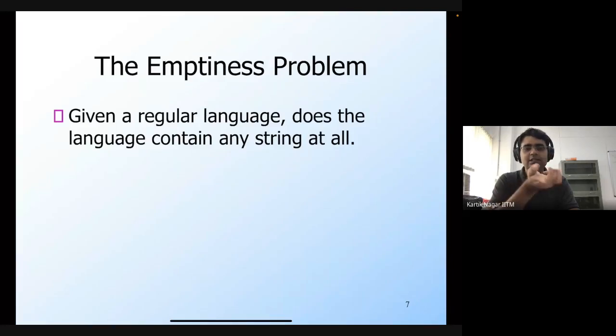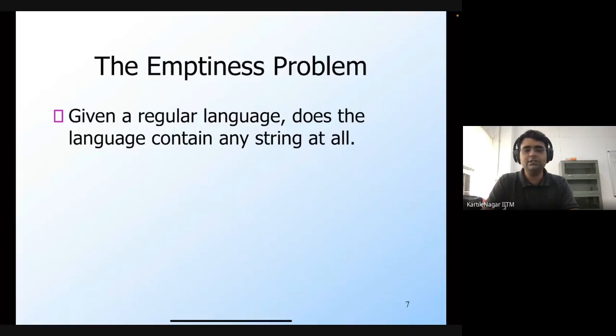If any of the final states are reachable, this means that there is a path from the start state to the final state, and the labels of the edges on that path would correspond to a string that's present in the language. That's how we can know whether or not the language is empty.